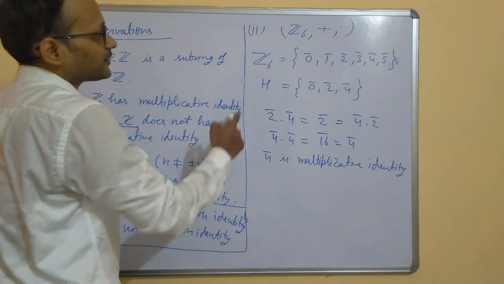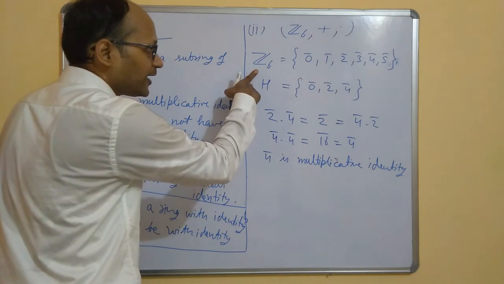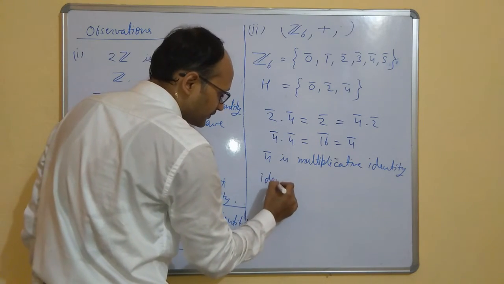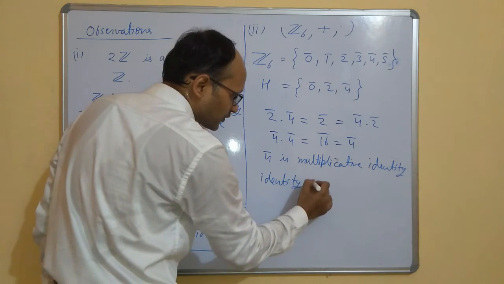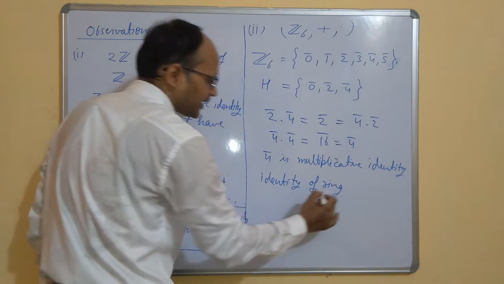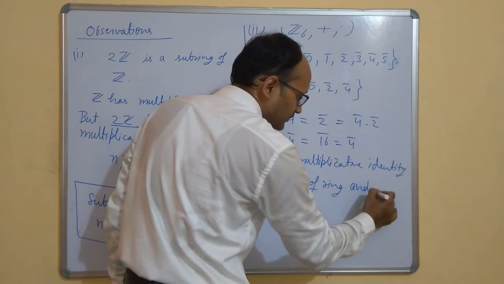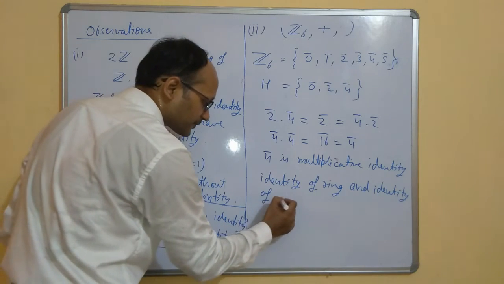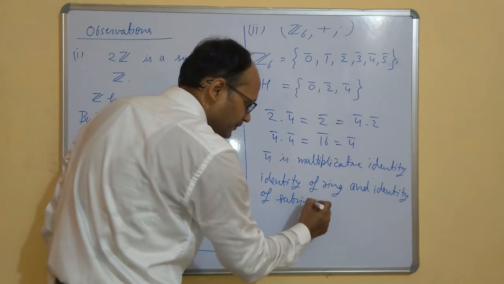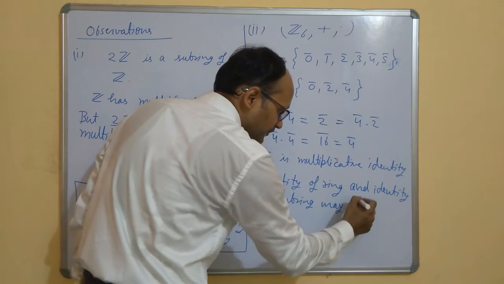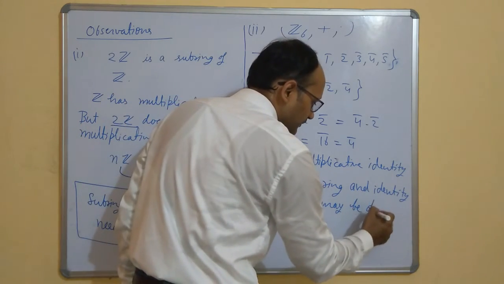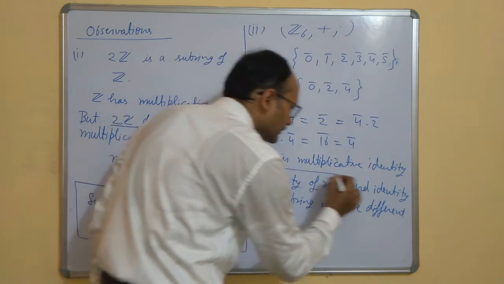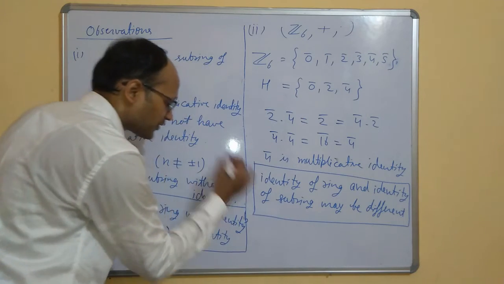So the thing is that the identity of the ring and the identity of the subring may be different. So this is the second observation.